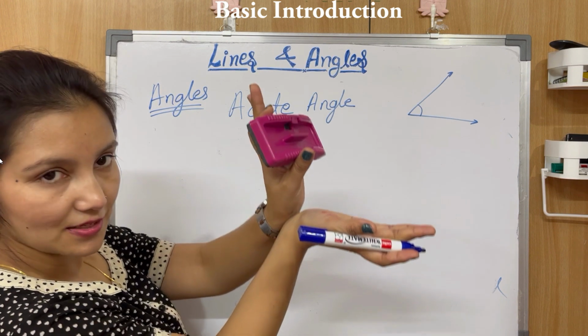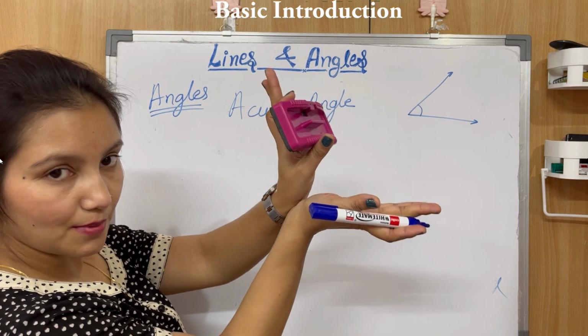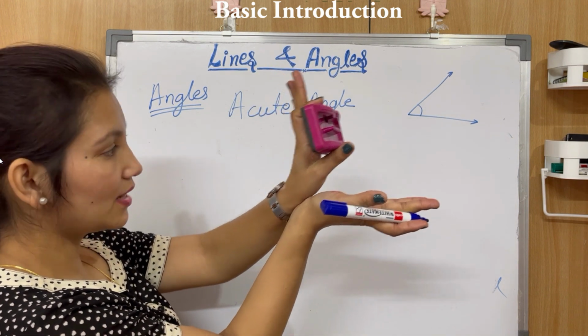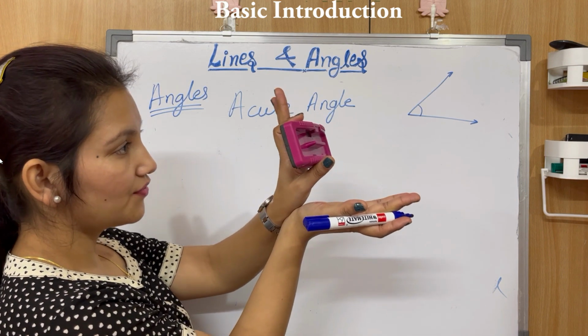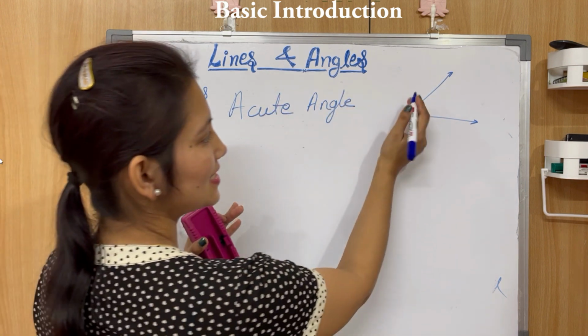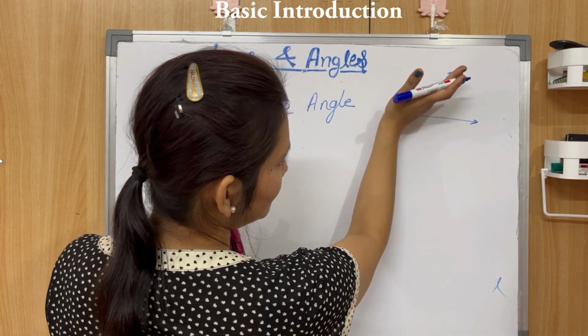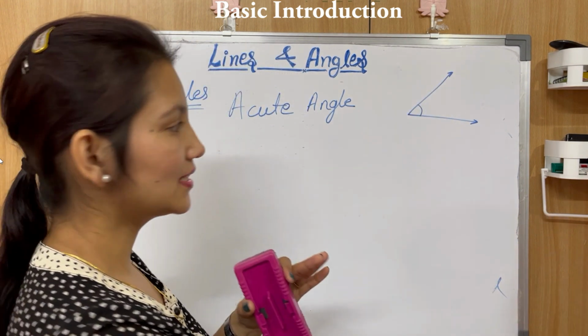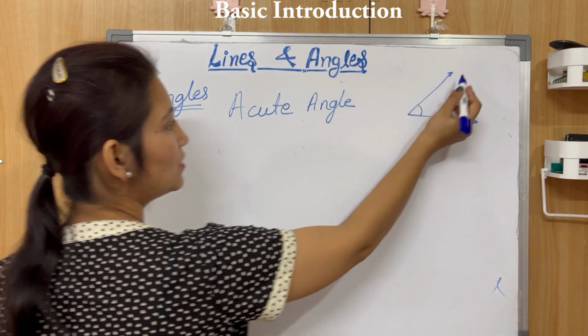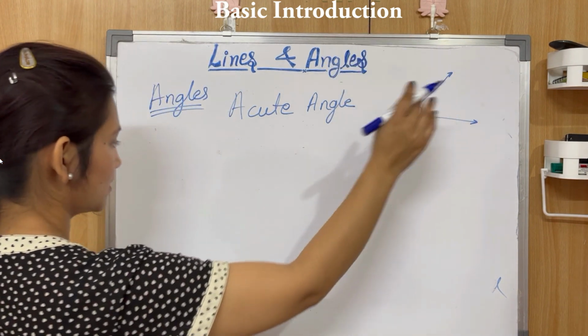So this is 90 degree. When a line is exactly perpendicular to another line, then they form a 90 degree angle. If anything is less than that, it is less than 90 degree. An acute angle will look somehow like this, right?